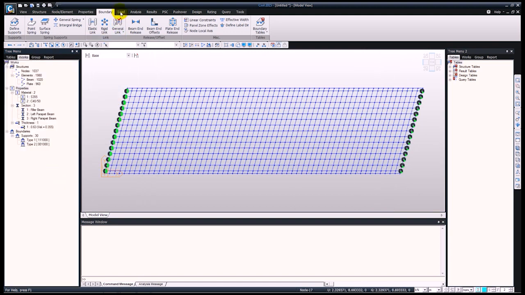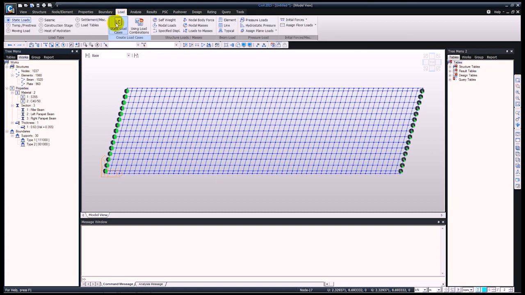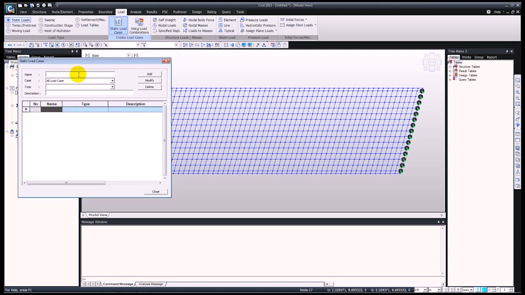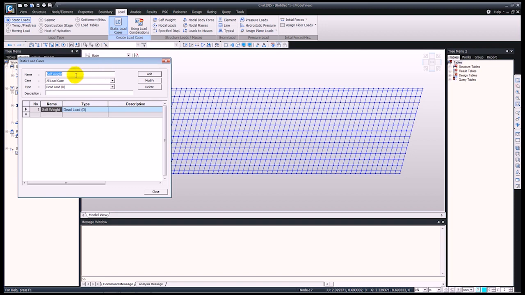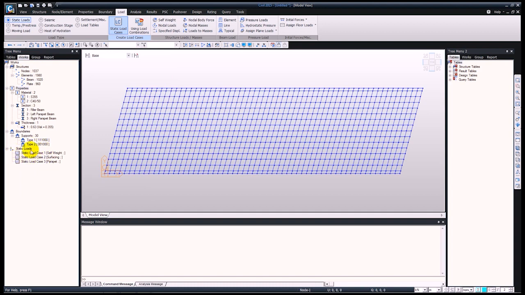Next, we can move on to the loadings. So load. First, I need to generate the load cases. For that, go on to static load case and just input self-weight. Self-weight will be a dead load. Add. Next, surfacing. This will be a dead load again. And finally, the parapet. Again, this will be a dead load. Okay, so I can close this dialog box down, and now you can see that we have our 3 load cases.